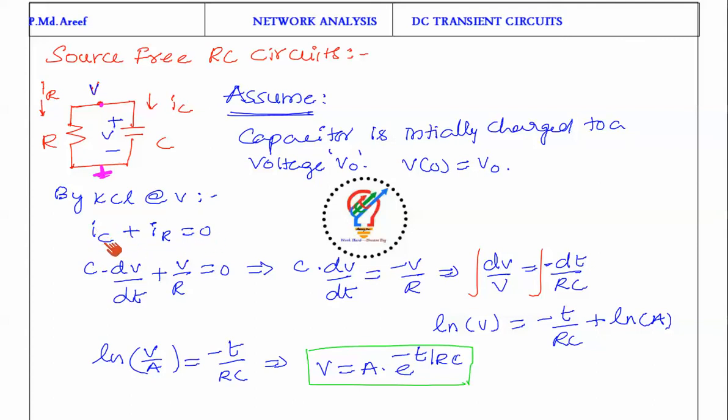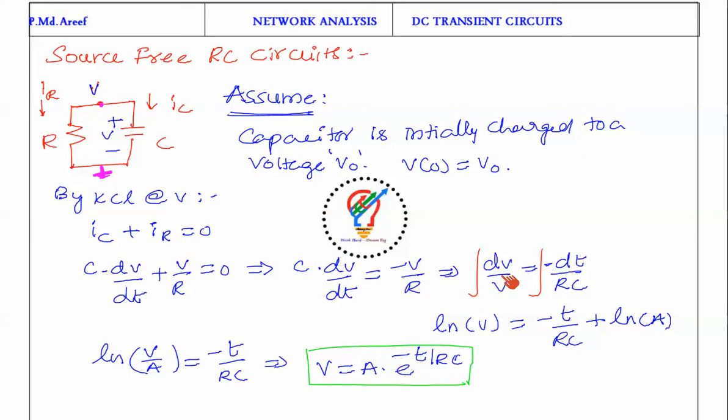So what is the IC? We have already seen IC is equal to C dV by dt, plus V by R. If I send this V by R to the right side, then C dV by dt is equal to minus V by R. Now I want to eliminate this differentiation, so I am going for a solution here. This is the first order homogeneous equation.